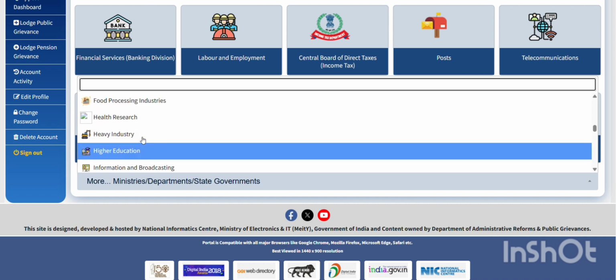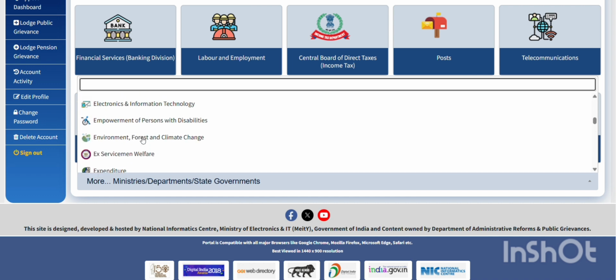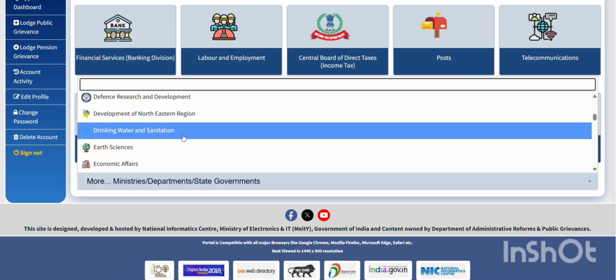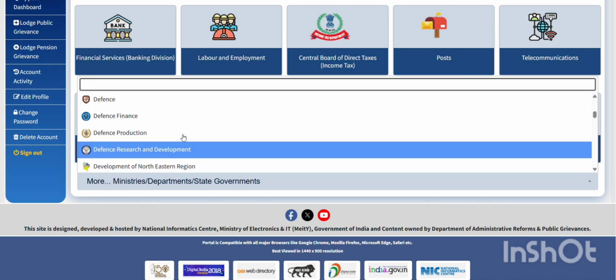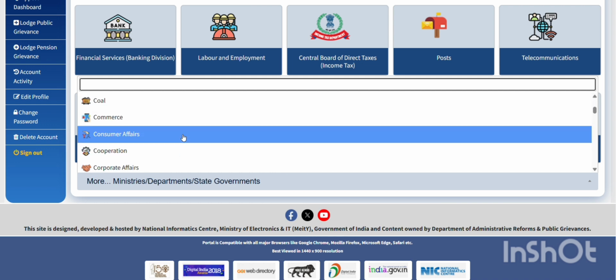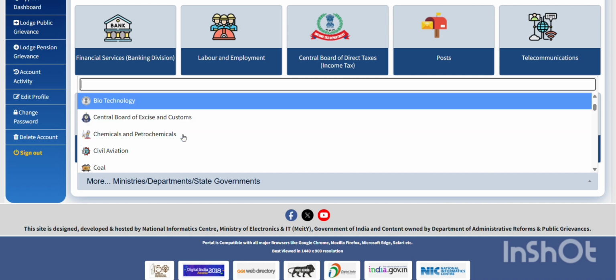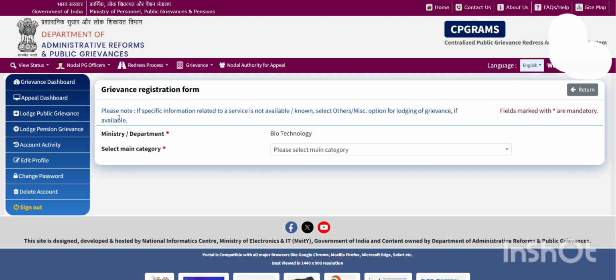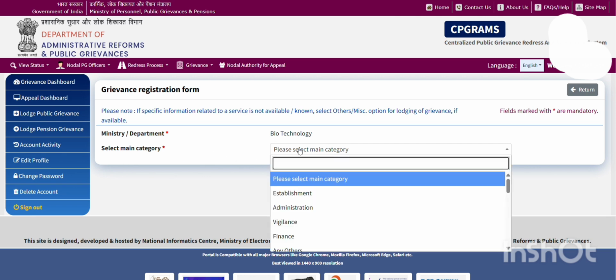So for a researcher, for example, you are getting a fellowship from any of the government departments, I'll check what all are available here. So as you can see, there are a lot. If you come here, you can see one, biotechnology. If you click here, now this is the ministry and department of biotechnology. If you want, next you have to select the main category.